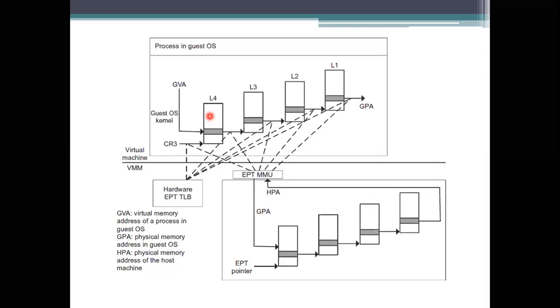If L4 does not have it, it is allowed to access L3. Here we need to take the virtual address, VA, and the virtual address will come into account of the L3.